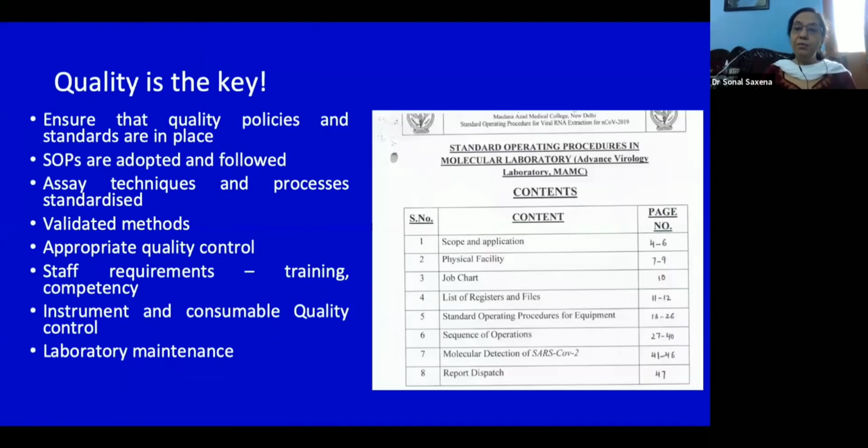What are the systems which are in place or which need to be put into place? These are the standard operating procedures which we developed specifically for SARS-CoV-2, and these have been adopted by the Delhi government for its laboratories. They are available on the website of Maulana Azad Medical College as well as on the Delhi government website, for anybody who wants to download them and adopt them in their own laboratory.